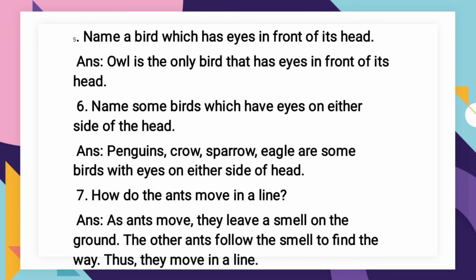Name a bird which has eyes in front of its head. Owl is the only bird that has eyes in front of its head. So you can see the eyes of the owl are located in front of its head. Name some birds which have eyes on either side of the head. Penguins, crow, sparrow, eagle are some birds with eyes on either side of the head. Either side of the head, that is on both sides, right and left. So those are penguins, crow, sparrow, eagle, parrot, you can see.